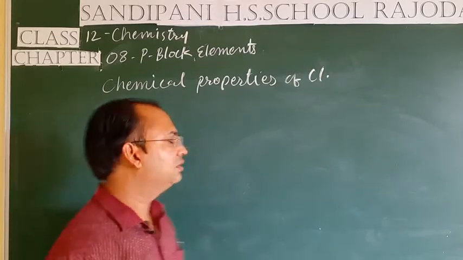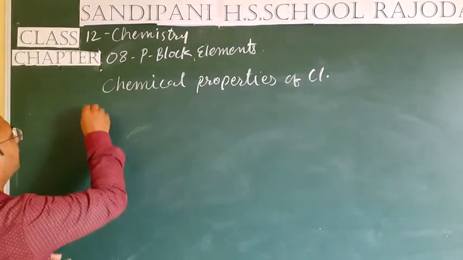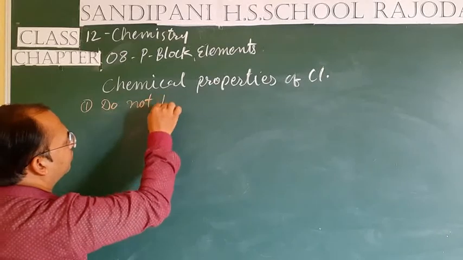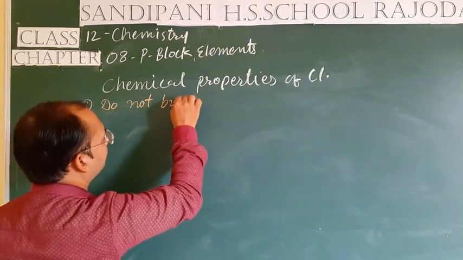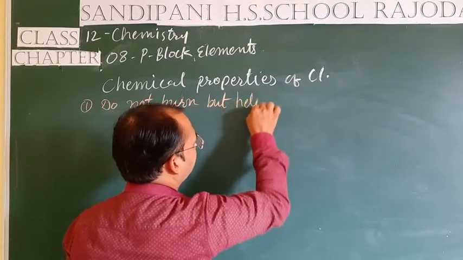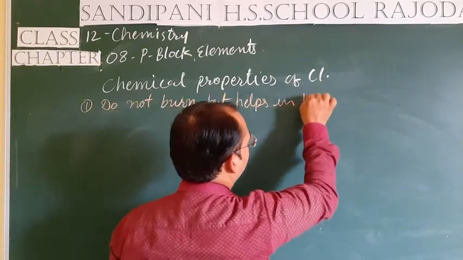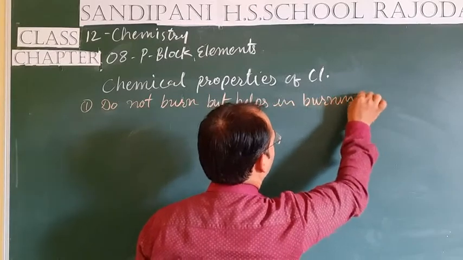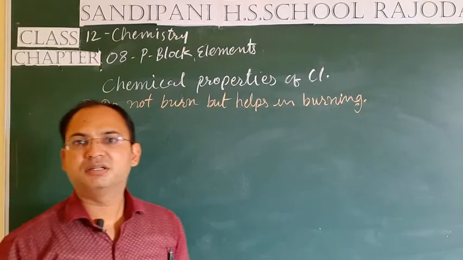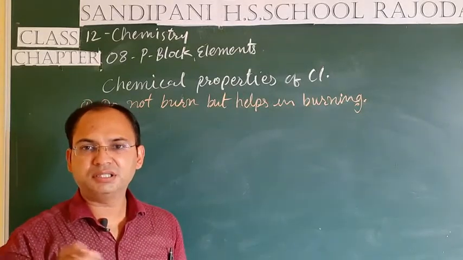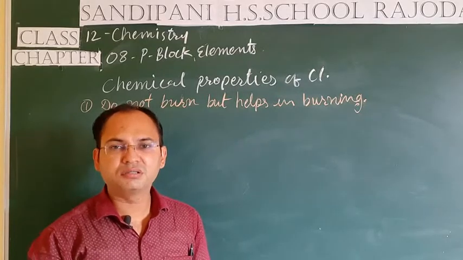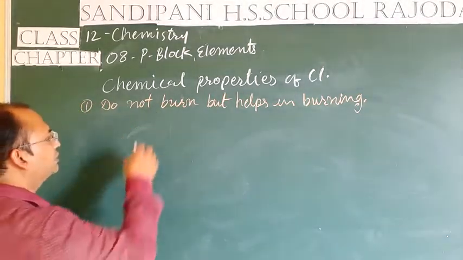For example, the first property: it does not burn but helps in burning. See the first reaction, when it helps the burning of copper, then it forms copper chloride. How does the reaction take place?